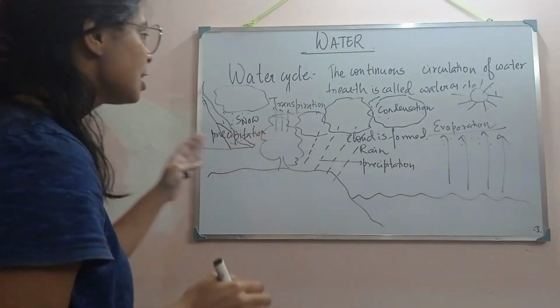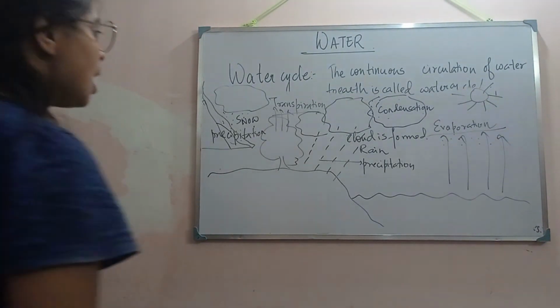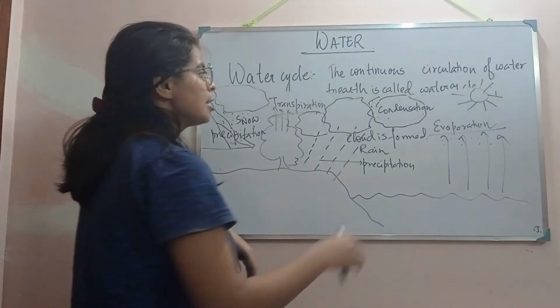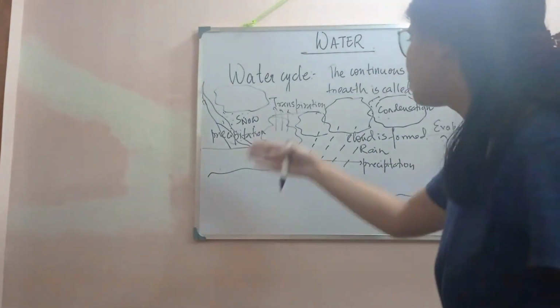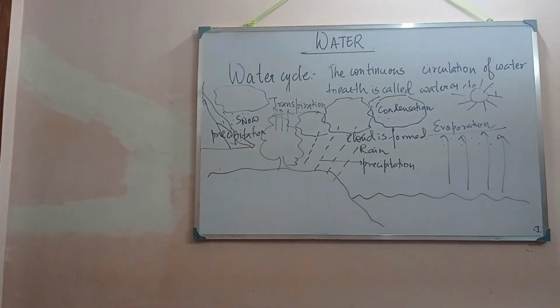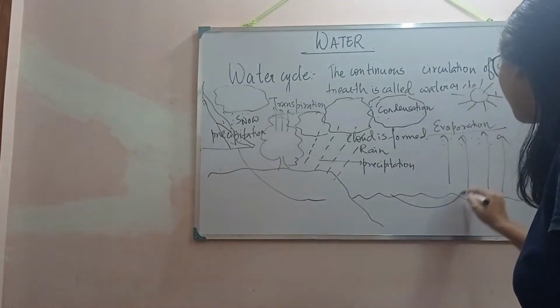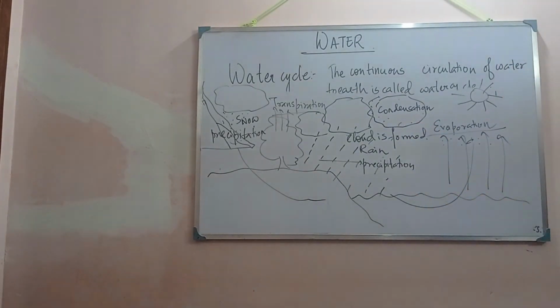So you can see that these processes are interrelated to each other. Interrelated means that until and unless transpiration and evaporation occur, condensation will not happen. And if condensation will not happen, then precipitation will not happen. And if there is no precipitation, then evaporation will not happen.